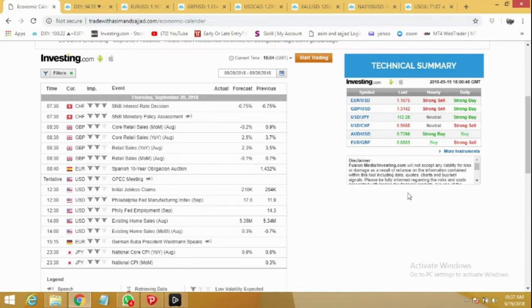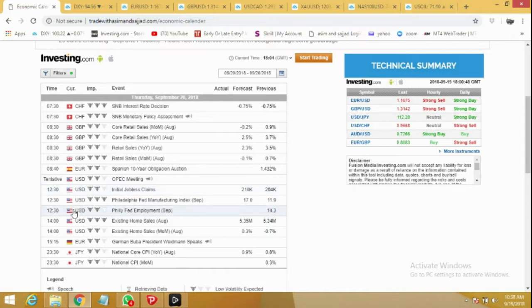OPEC meeting, a very important event for the oil prices. Oil is already bullish and we can expect tomorrow another bigger rally for oil prices. If oil prices increase, we can see a bigger drop in USDCAD pair.